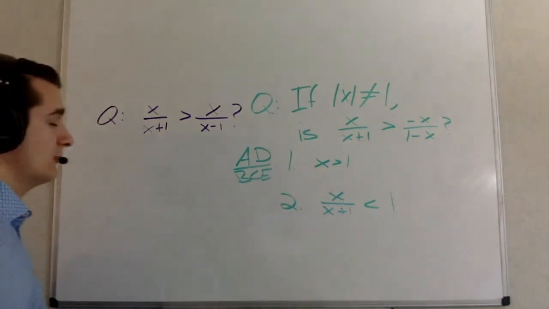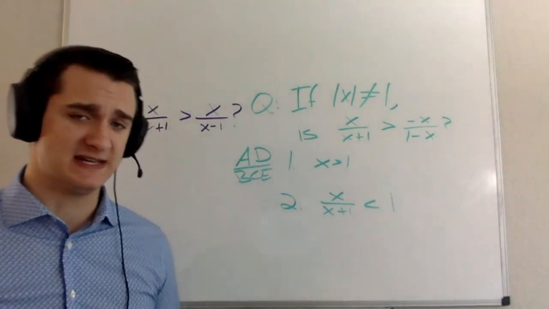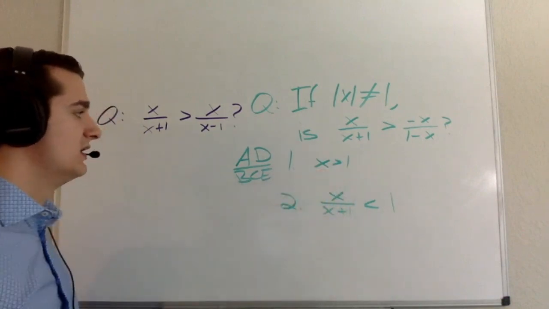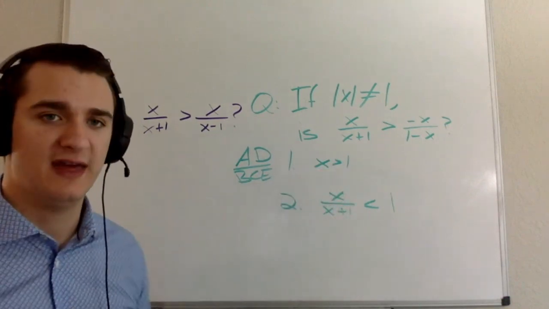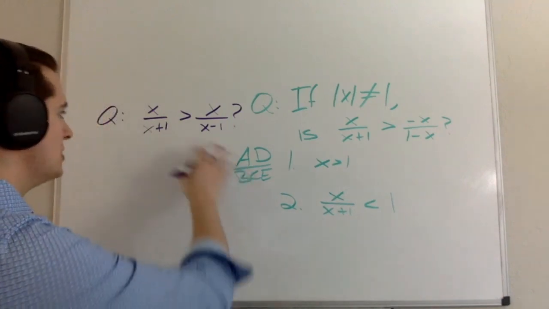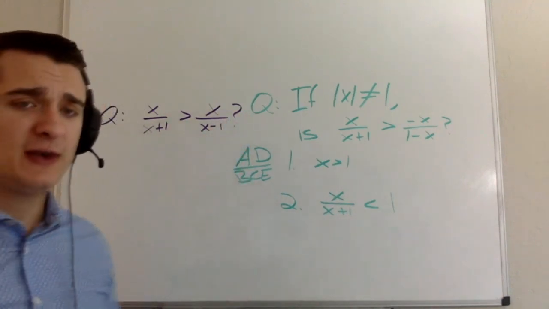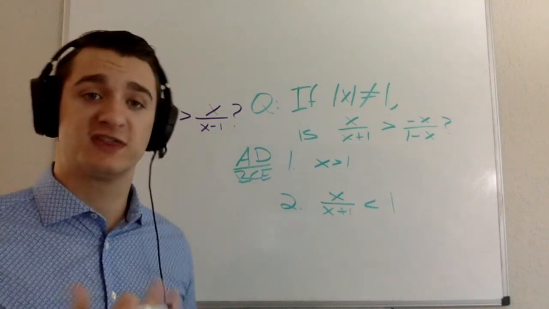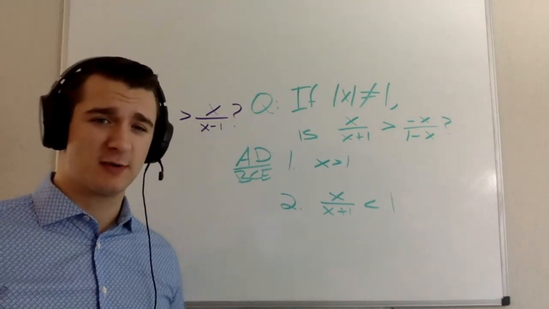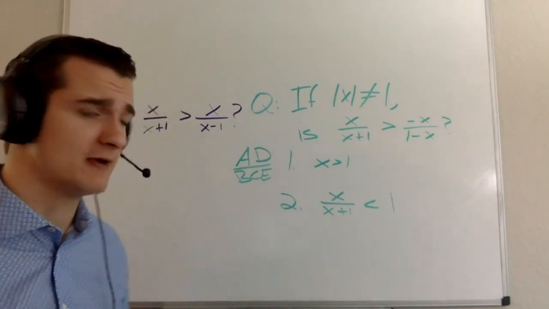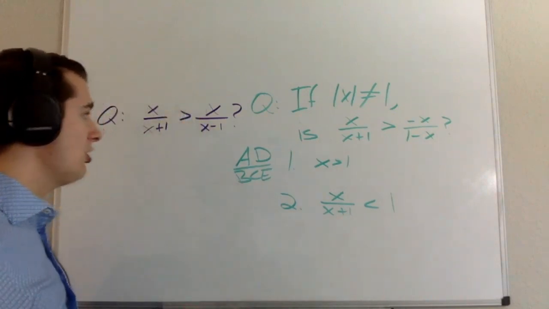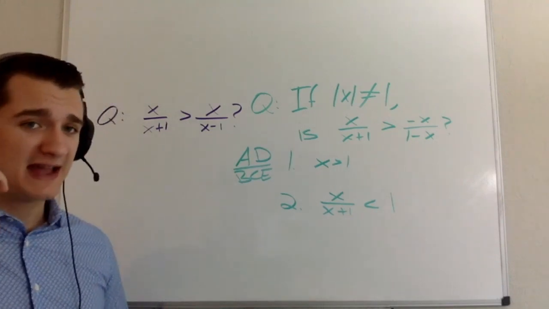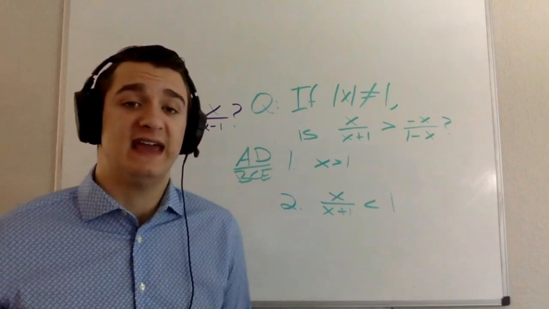Now I start to look at statement 1. What statement 1 tells me is that x is greater than 1. Well, if I know that x is greater than 1, that actually starts to become pretty helpful for me. I know my numerators are going to be the same, and when I have two fractions with the same numerator, the greater of the two fractions is the one with the smaller denominator. A smaller number in the denominator means a greater overall number. So because they have the same numerator, all of a sudden my question becomes, which of these has the smaller denominator? Now, the other thing I need to keep in the back of my mind is, does one of these have a negative denominator?